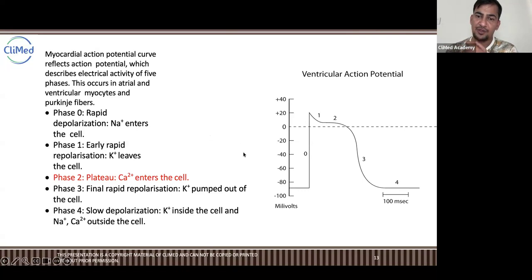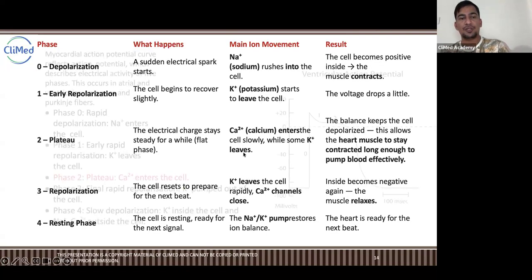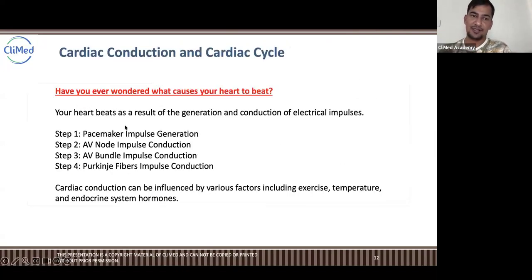Okay, let me tell you how it works. When we go to this space, the conduction system and the cardiac cycle, there are four steps that we have already discussed in the last class. The first step is pacemaker impulse generation. Pacemaker means your SA node, the sinoatrial node. Then it goes to the AV node, impulse conduction.